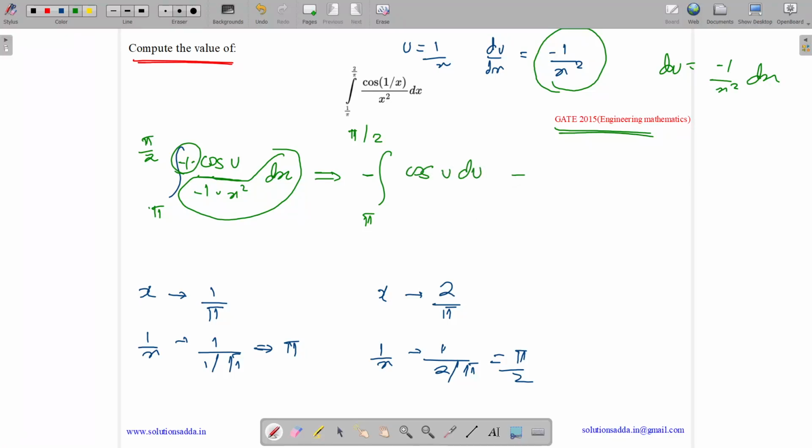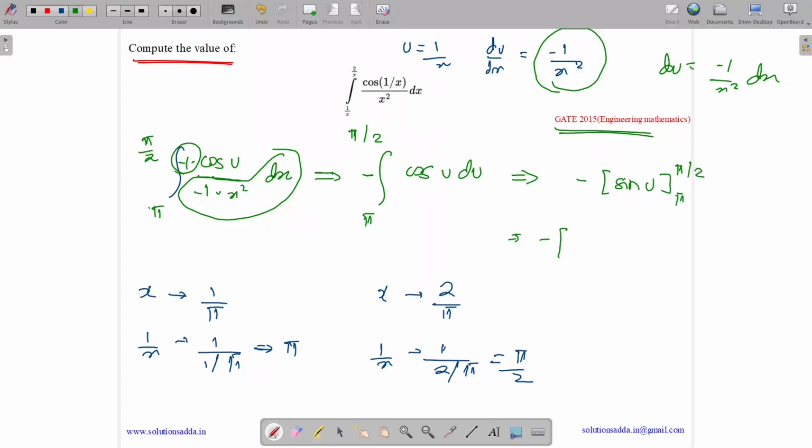Now what is the integration of cos u? The integral of cos u is sin u. So we got minus sin u with the limit from pi to pi by 2.